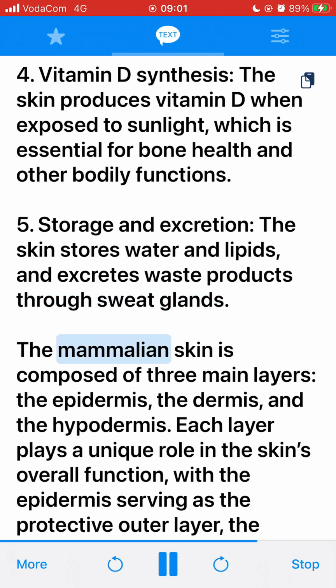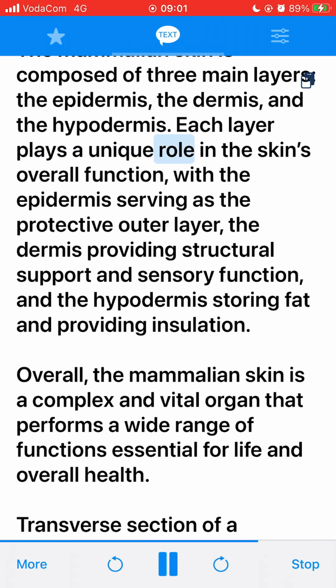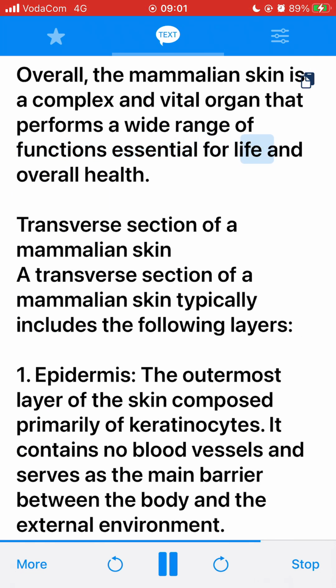The mammalian skin is composed of 3 main layers: the epidermis, the dermis, and the hypodermis. Each layer plays a unique role in the skin's overall function, with the epidermis serving as the protective outer layer, the dermis providing structural support and sensory function, and the hypodermis storing fat and providing insulation. Overall, the mammalian skin is a complex and vital organ that performs a wide range of functions essential for life and overall health. Transverse section of a mammalian skin.